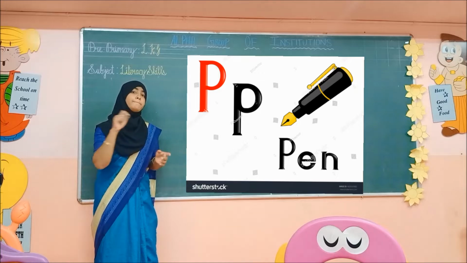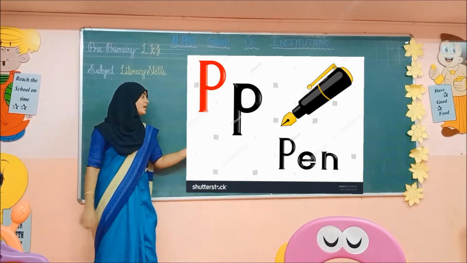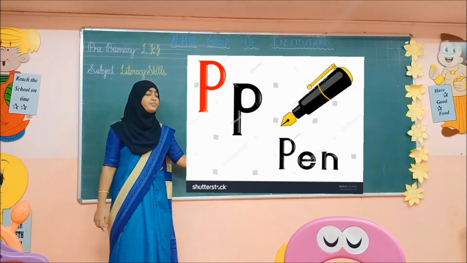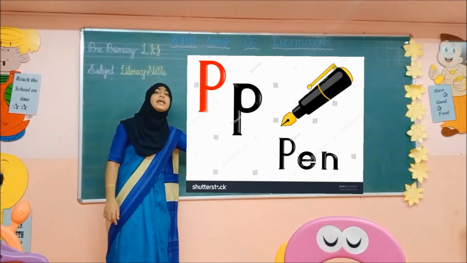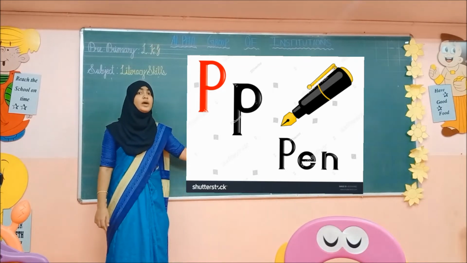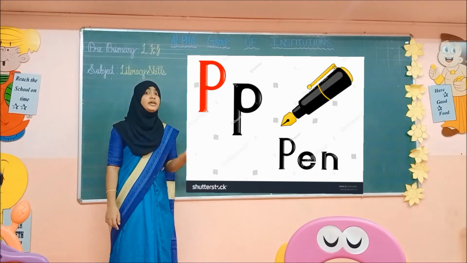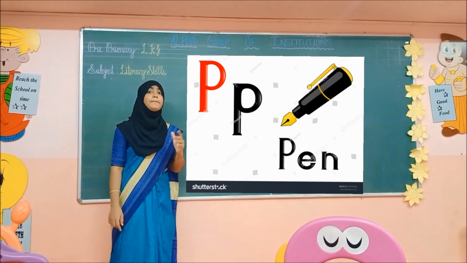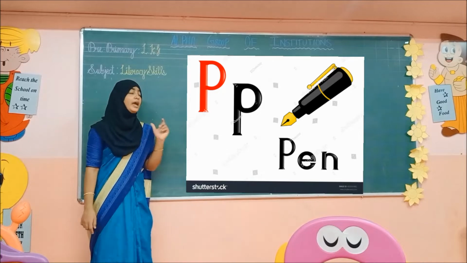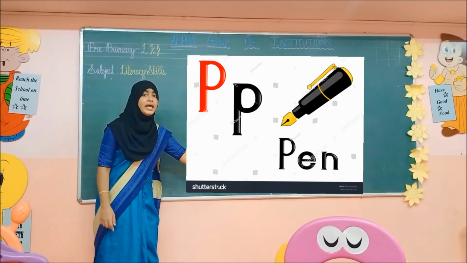What is this? Pen. Spell the word P-E-N. Pen. P-E-N. Pen. Now say, while we are telling, it will become as E. While we are pronouncing, it will become as A. Pen.